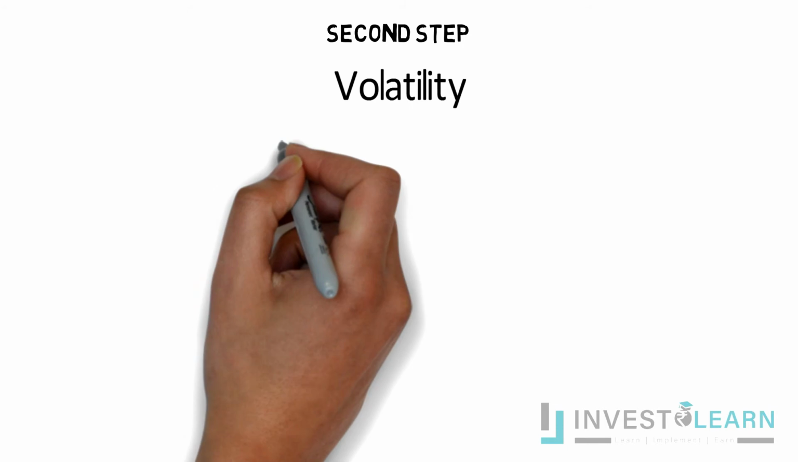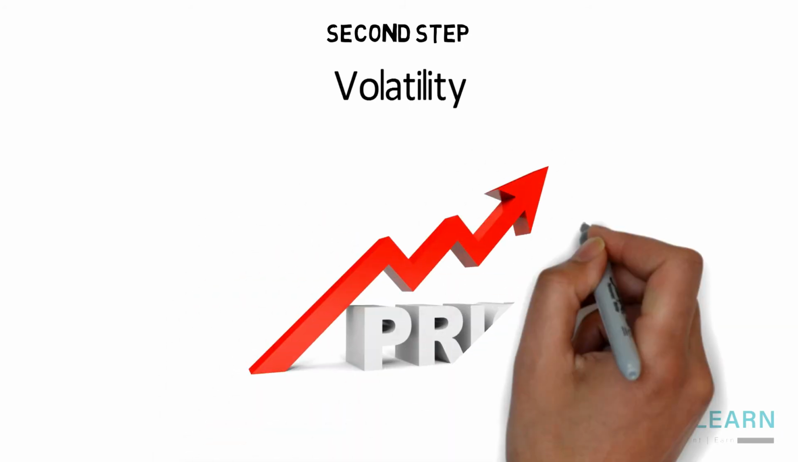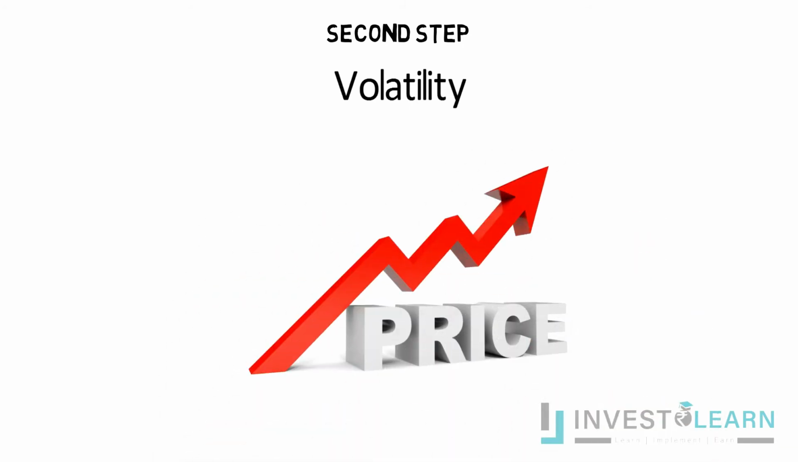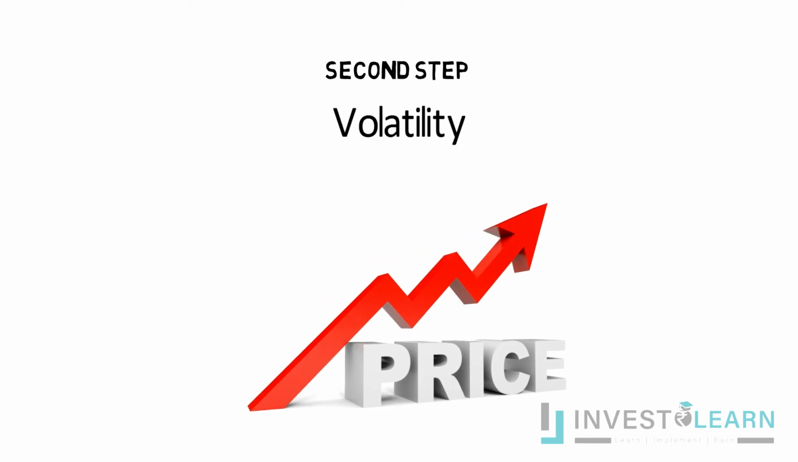The second step is to look for volatility. Traders need to ensure that there is enough price movement in order to take the price benefit. Mostly, intraday traders prefer stocks that tend to move between 3 to 5% on either side. However, this is not a rule.